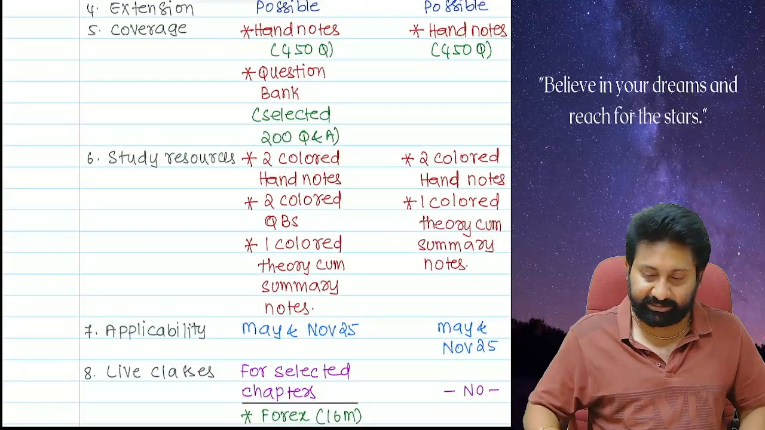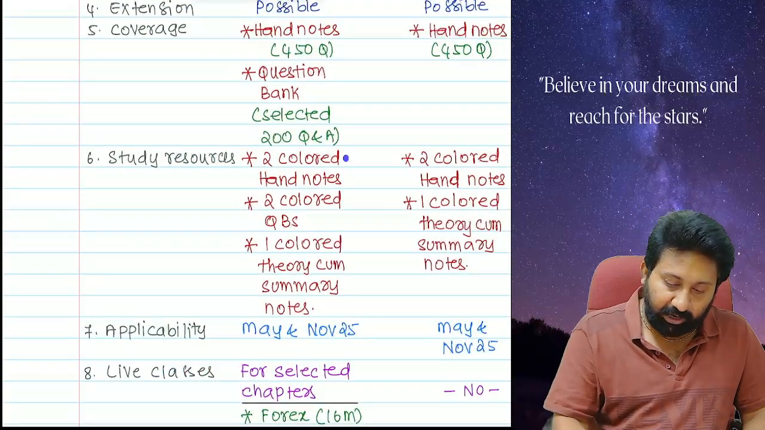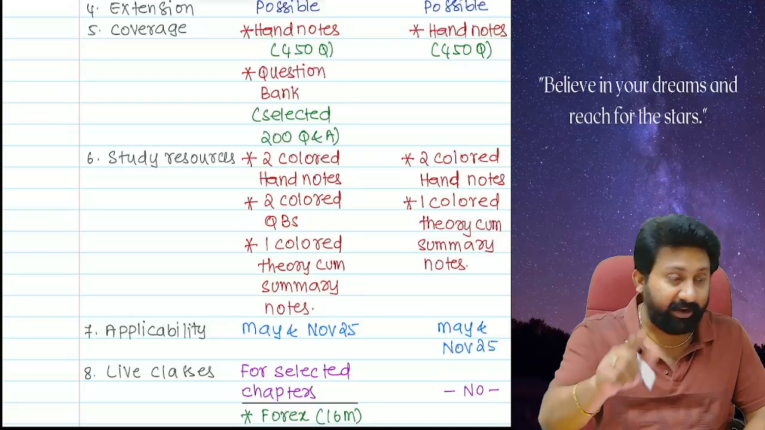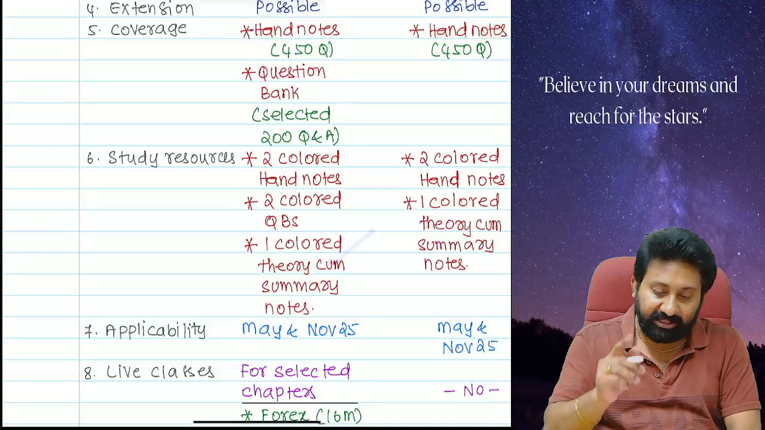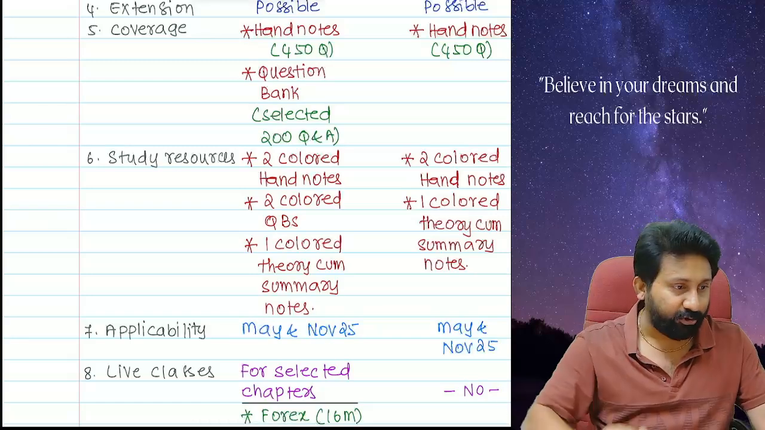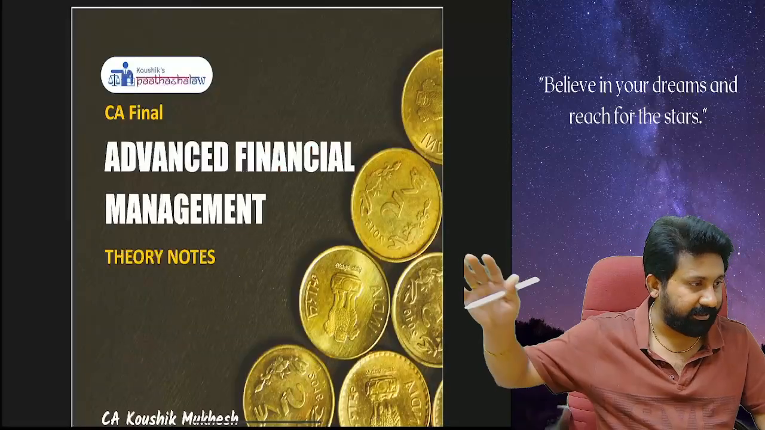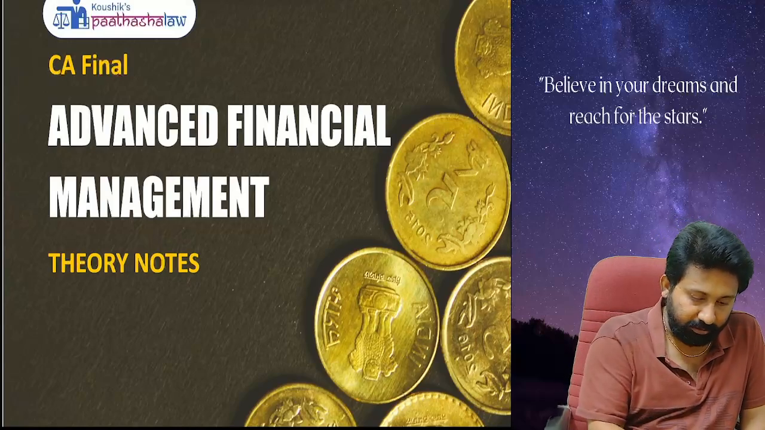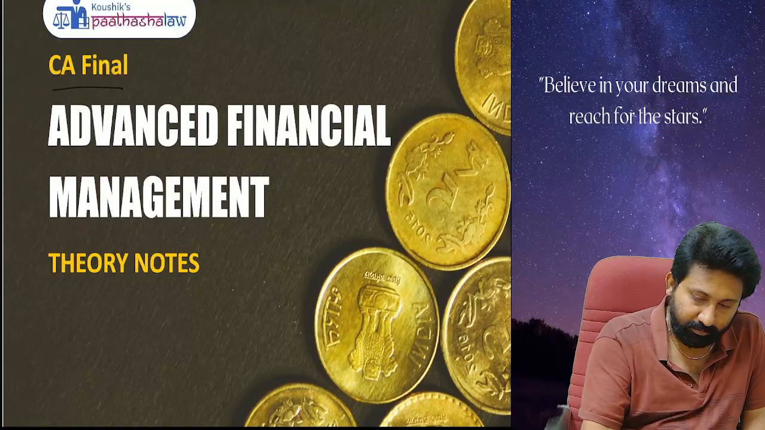Study resources, books available: two colored hand notes, two colored question banks updated, and one colored theory summary notes. I just wanted to show you my theory notes also. So this is the theory notes regarding the CA Final AFM. CA Final. Wait a minute.